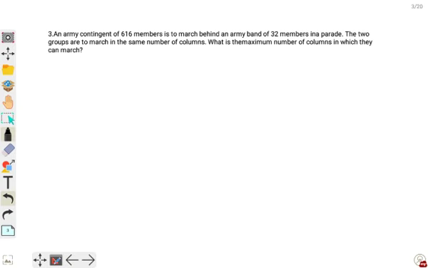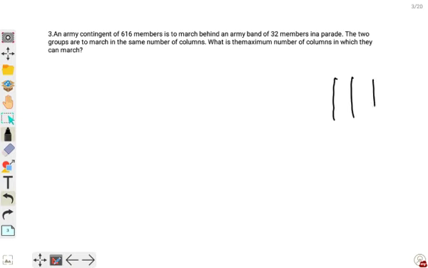An army contingent of 616 members is to march behind an army band of 32 members in a parade. The two groups are to march in the same number of columns. What is the maximum number of columns in which they can march? A column is always downwards.